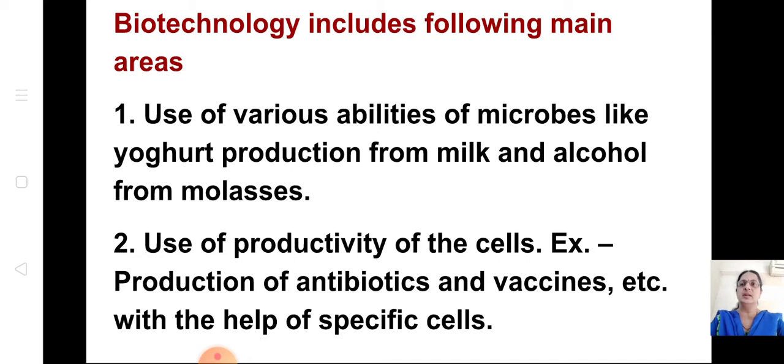All these come under biotechnology. Then use of productivity of cells, for example production of antibiotics and vaccines, which is done with the help of specific cells. Production of antibiotics and production of vitamins also comes under biotechnology.